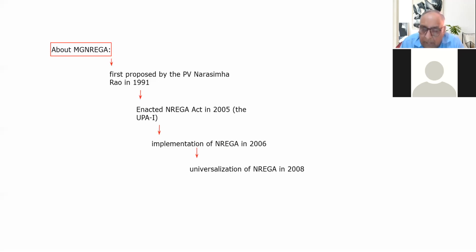This UPA government completed two terms, the first from 2004 to 2009, and the second from 2009 to 2014. So that is why we commonly say the first term of this government as UPA1 and the second term as UPA2. I hope it's clear to you, Asika. If you still have any doubt, you can put a message.